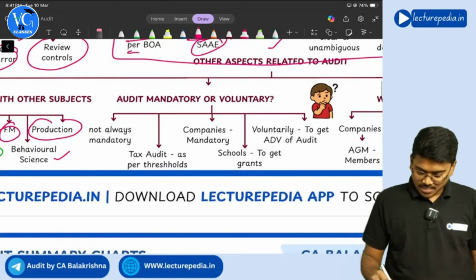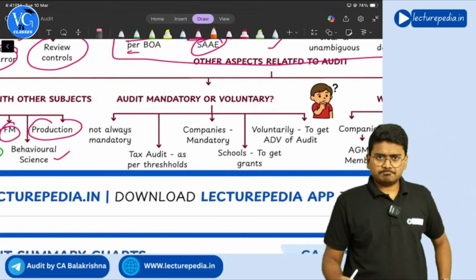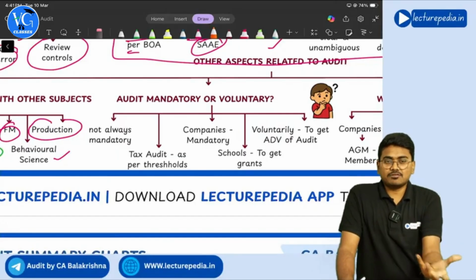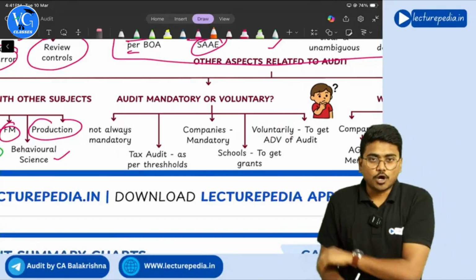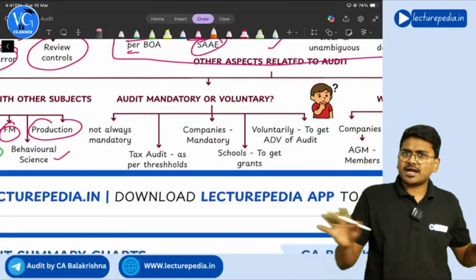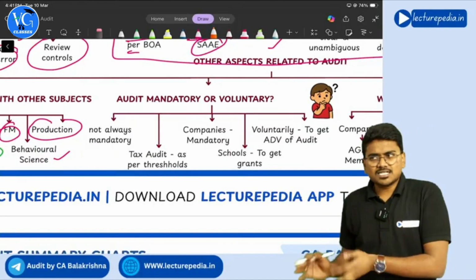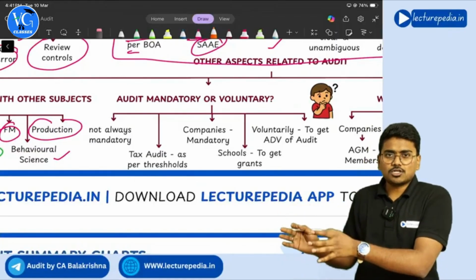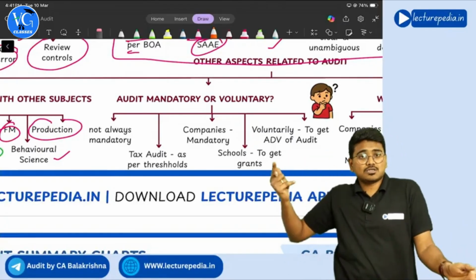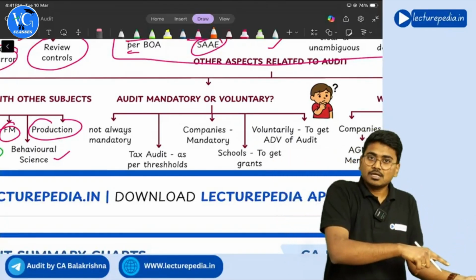Next, is audit mandatory or voluntary? Tell me. See, you can't straight away say whether audit is mandatory or voluntary. It depends. If it is a company, audit is mandatory. If it is a partnership or a sole proprietor, statutory audit is not mandatory. But as per the Income Tax Act, if the thresholds are crossed, tax audit becomes mandatory, right?